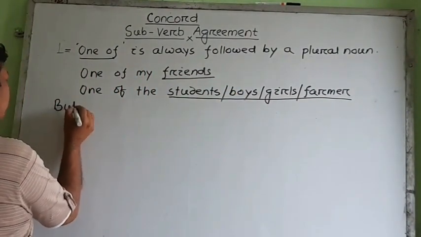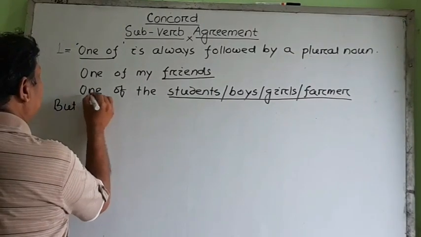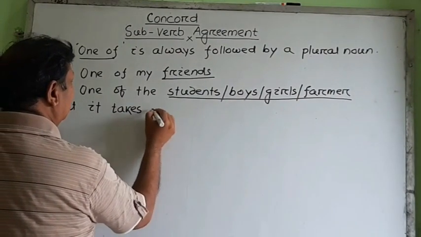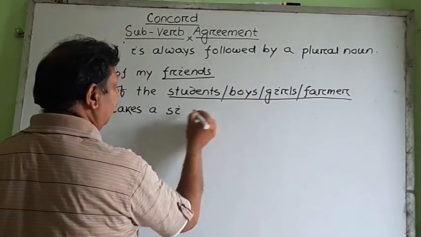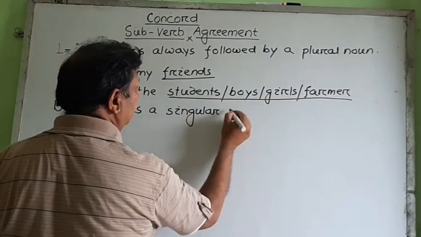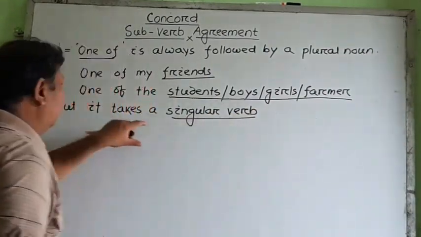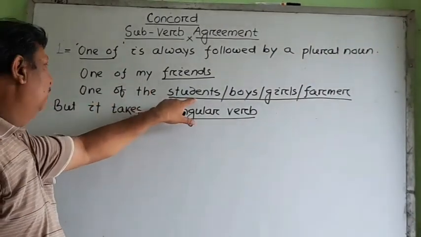What is it? But it takes, it means one of, it takes a singular verb. Though the noun is plural, we have to put a singular verb. Why should we put a singular verb even though the noun is plural?